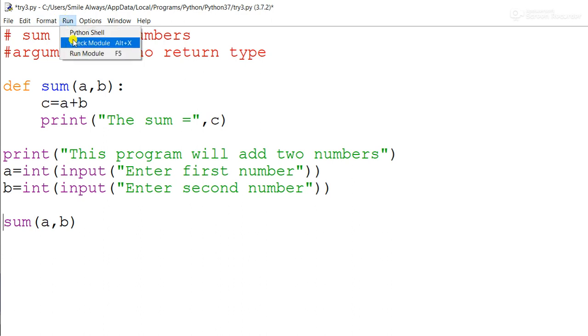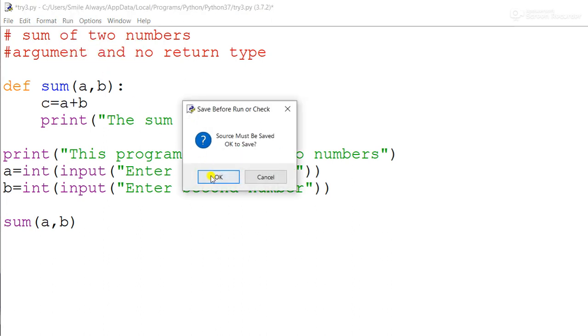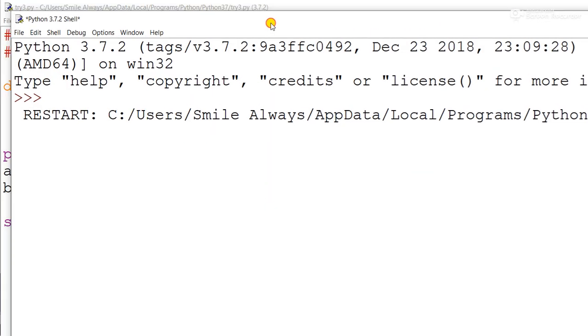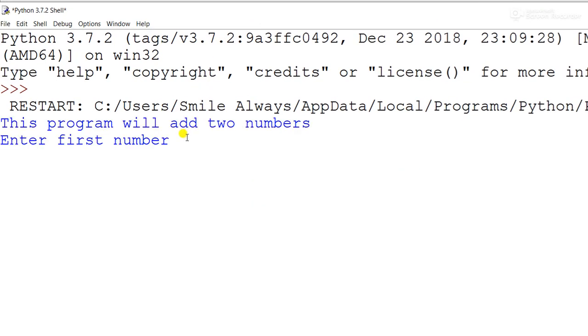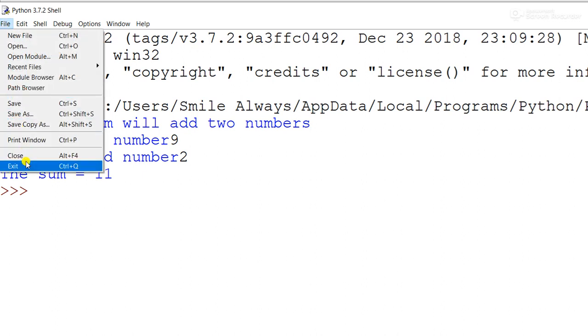So to see the output, run the module, and then you can see again: enter first number, suppose 9 2, and it is giving the correct answer, that is 11. I hope this is clear to all of you.